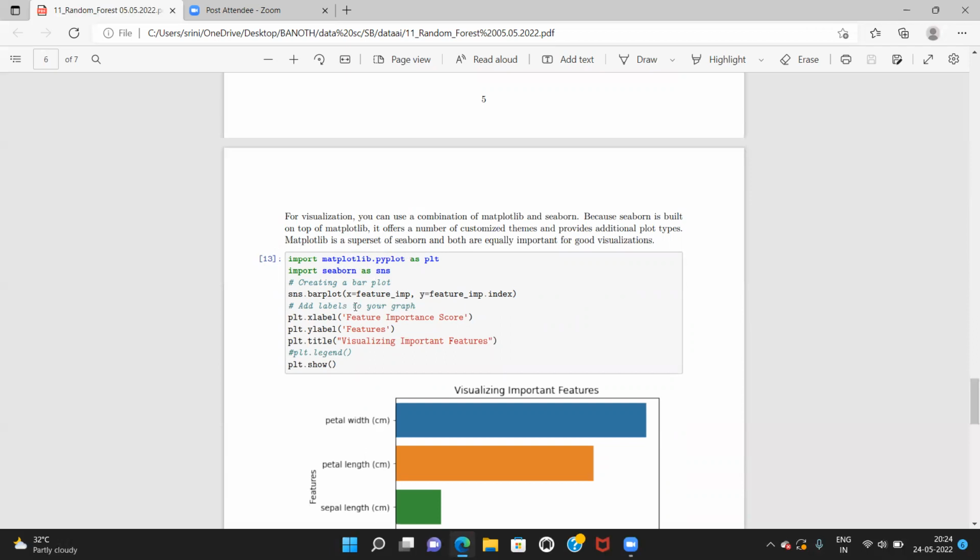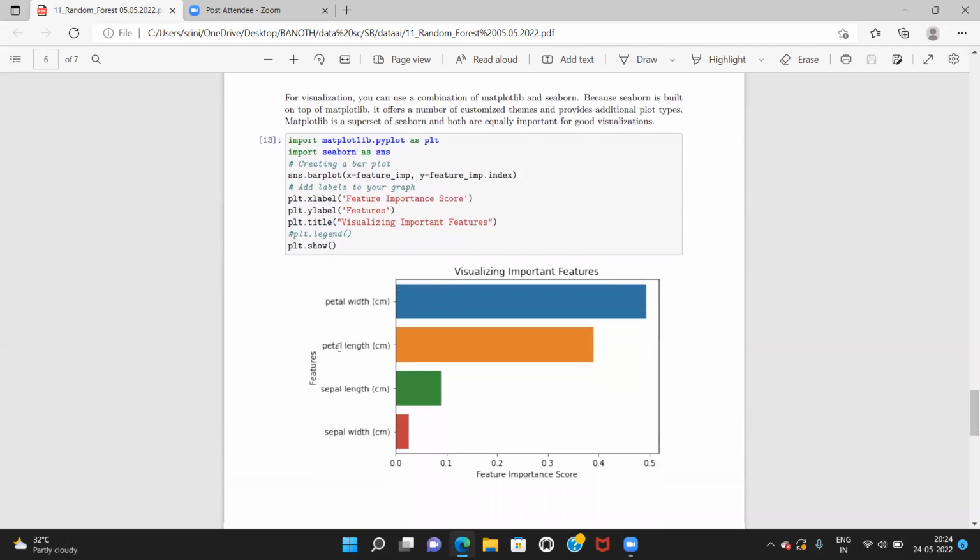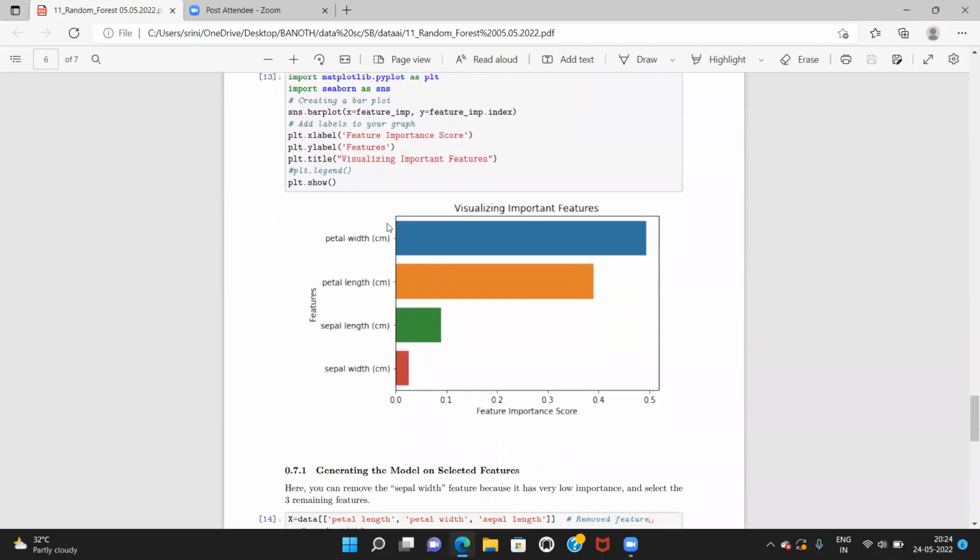We have seen, and we will enter this import of the Matplotlib library and the Seaborn library: import seaborn as sns and matplotlib as plt. And X is feature importance, and Y is features. Add labels on your graphs: plot x label, y label, and plot title. For visualization of the scores, you can find this output.